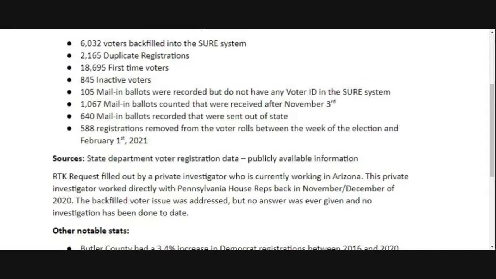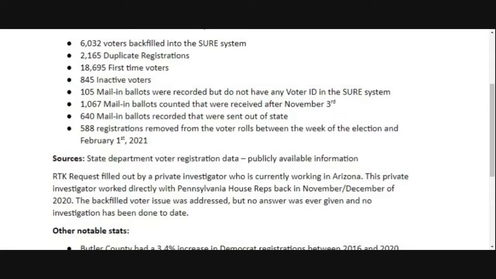The disturbing part, however, is that 100-plus third-party organizations have access to our voter roll database on the front and the back end to register voters or to take people out or to change things. Meanwhile, on the county level, they're making the county people think things are super secure because there are only like 3 or 4 people that can get access to these specific machines. We're finding, however, that something is going on behind the curtain, because our SURE system seems to be the root of the issues from the Pennsylvania 2020 election.